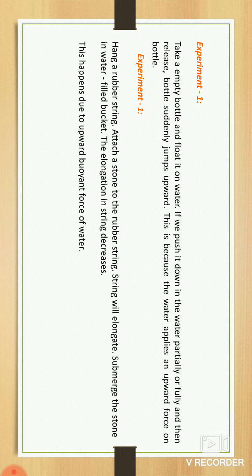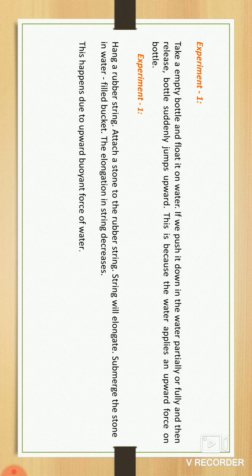The force applied by the fluid is called buoyancy. When we release it, the bottle suddenly jumps upward, and that is called buoyant force.